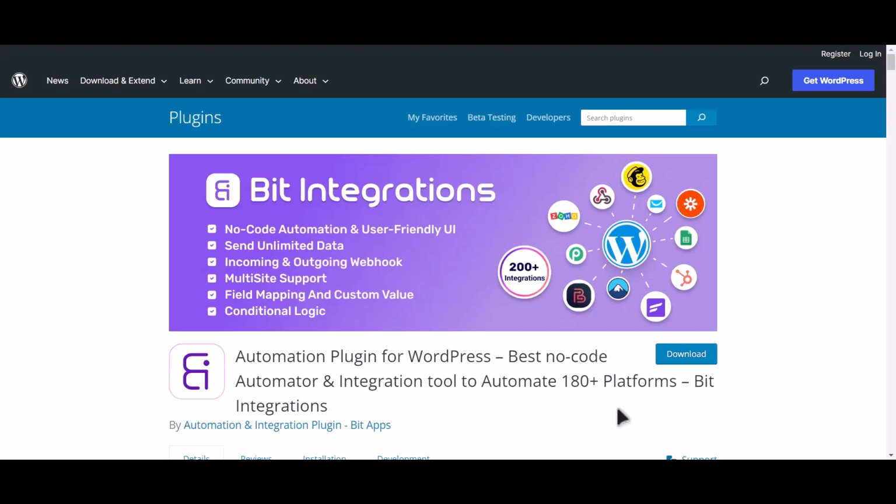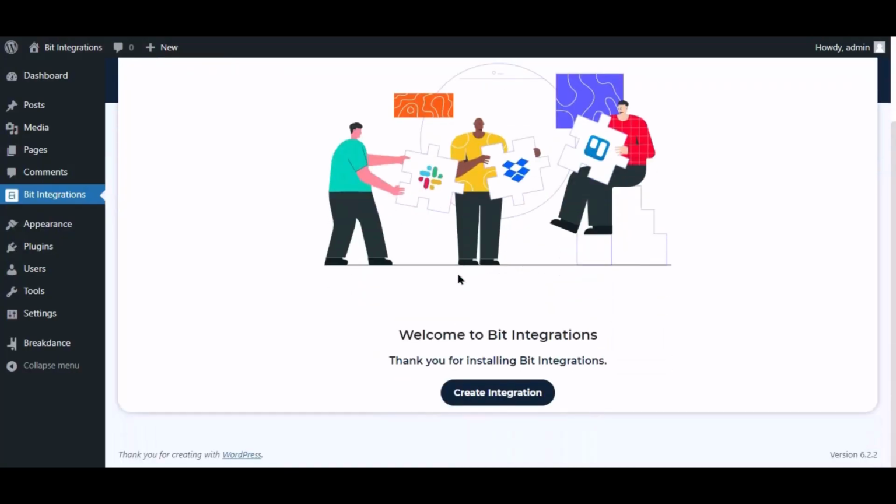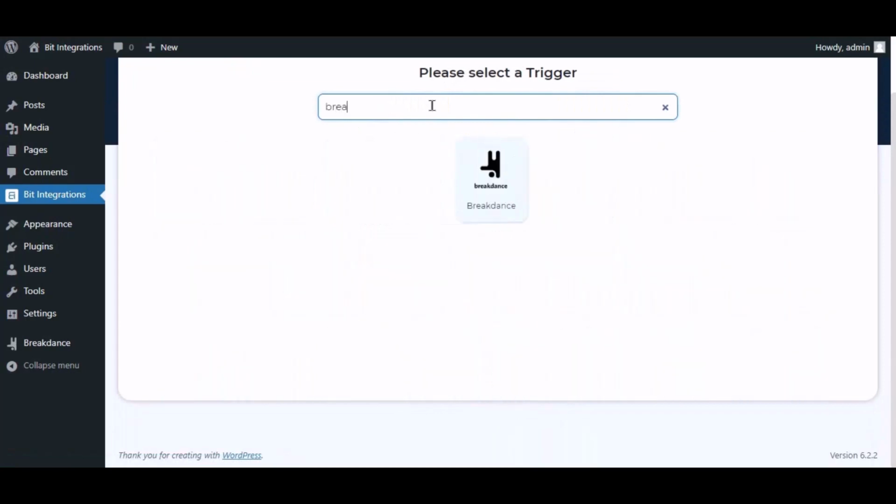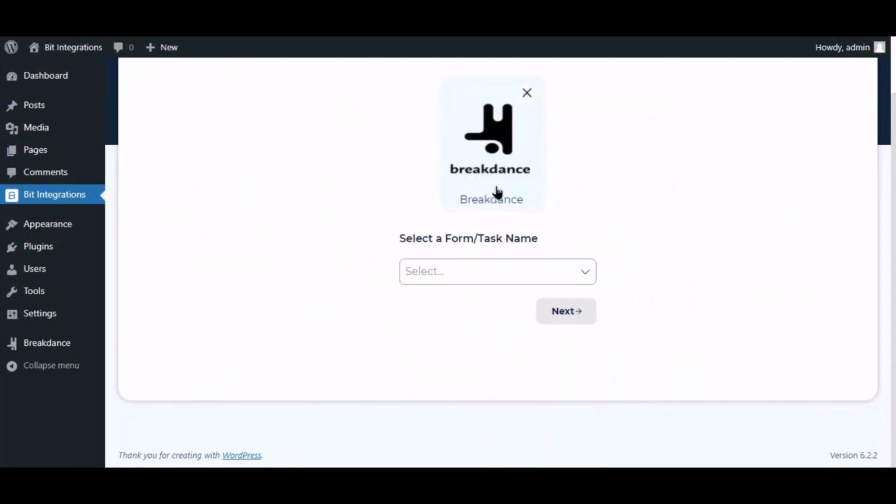I am utilizing the Bid Integrations plugin to establish a connection between these two platforms. Let's go to the Bid Integration Dashboard. Now click Create Integration. Now search and select the Trigger, which is Breakdance. To successfully integrate with Breakdance, select Bid Integration Pro from the Forms Actions setting.